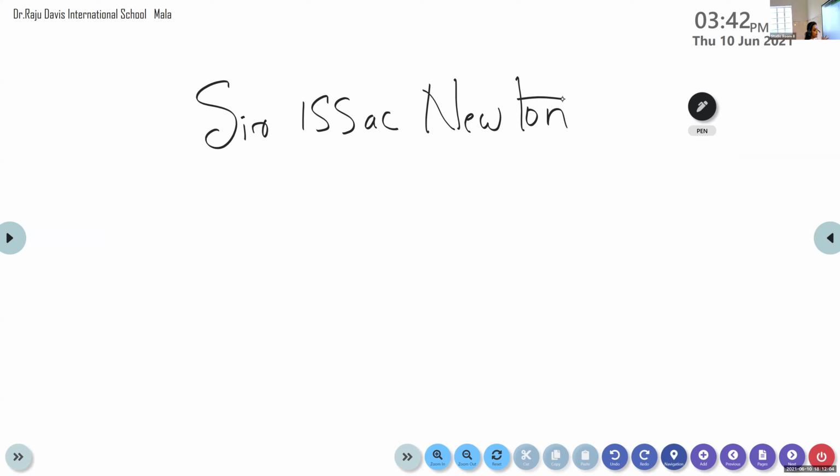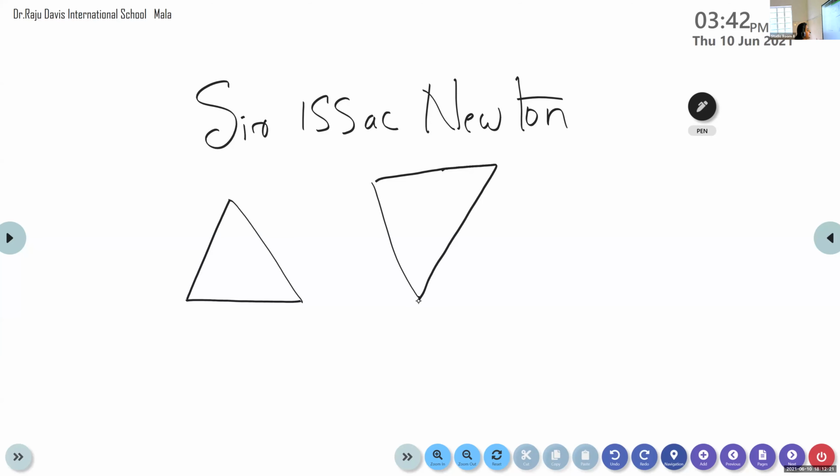So what he is actually doing is that he considered two prisms. One prism is kept vertically upwards and he takes another prism and keeps it vertically downwards, that is exactly in the inverted position. Okay, this is the experiment that was conducted by Sir Isaac Newton. He considered two identical prisms, one kept vertically upward and the other vertically downward.